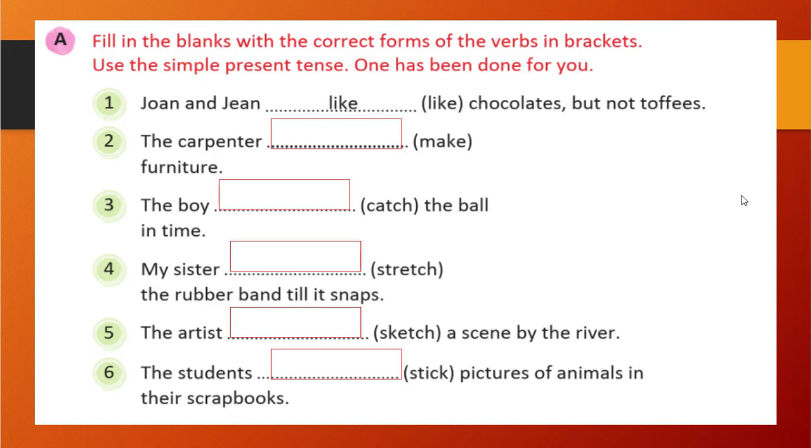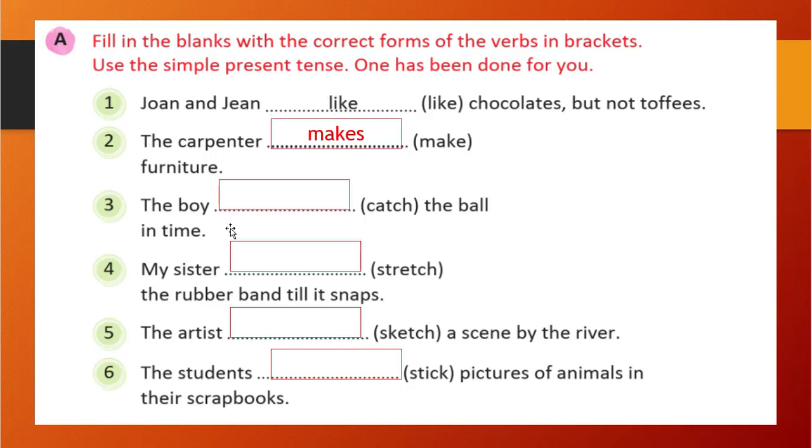Here, Joan and Jean like chocolates but not toffees. So here Joan and Jean are plural nouns. So we will use the basic verb, we will simply write it as is. We just need to write the correct form of the verb. The carpenter, here carpenter is a singular noun, right? So what will be the answer? Makes, right? Makes should be the answer.